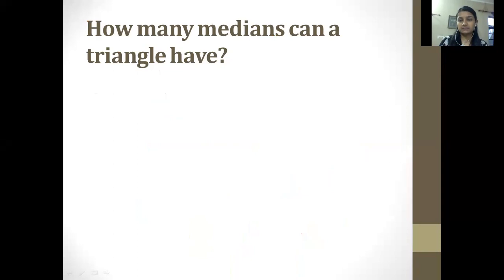In the previous class, we did the concept of triangles, and then we did the median. So what about the median now? How many medians can a triangle have? Median is basically the perpendicular bisector type line which we draw on a triangle on the base, making a perpendicular exactly on the base. So we can say that there would be only one median which could be drawn here.